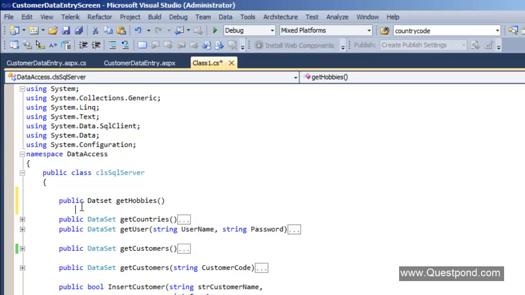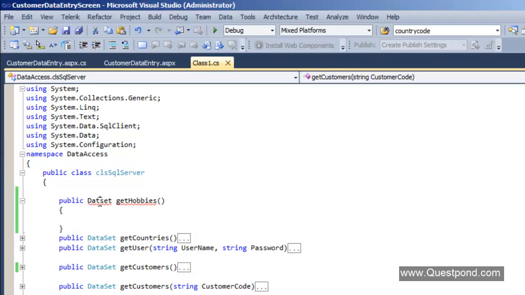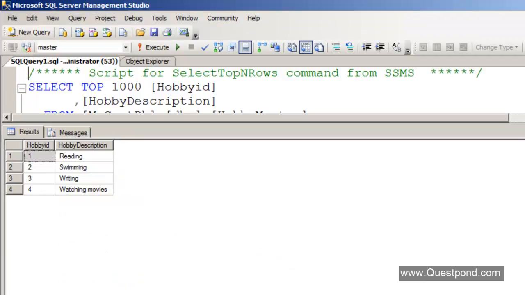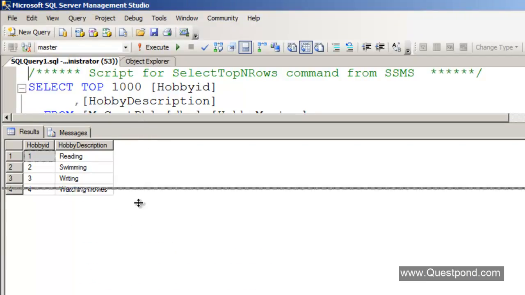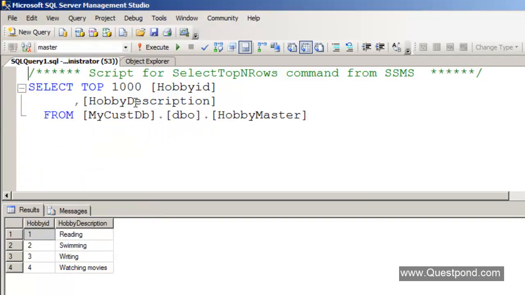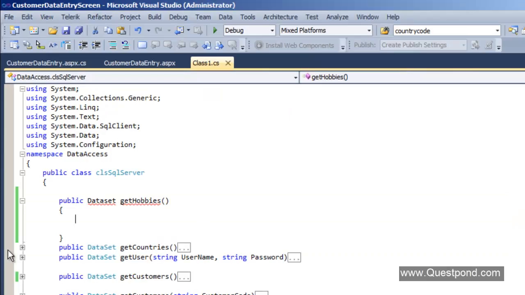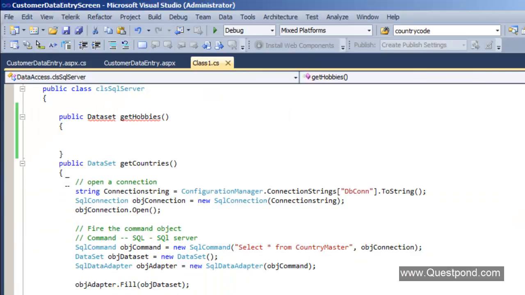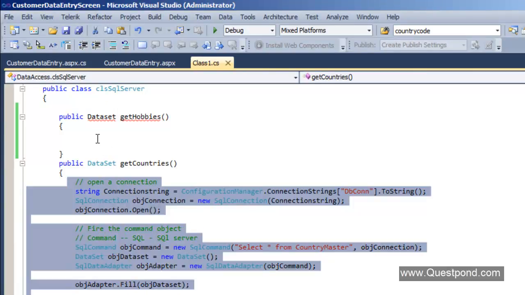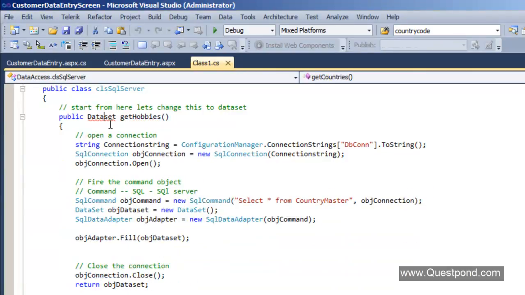Okay, so this is actually a data set here, and our table is hobby master. So let's go ahead and I'll copy this complete thing over here, Control V. Let's change this to DataSet, that is capital S, right?